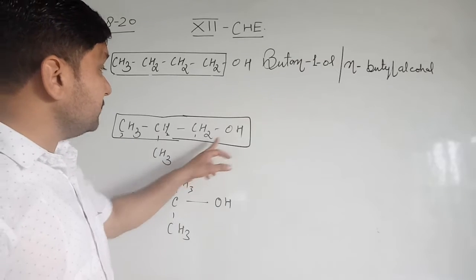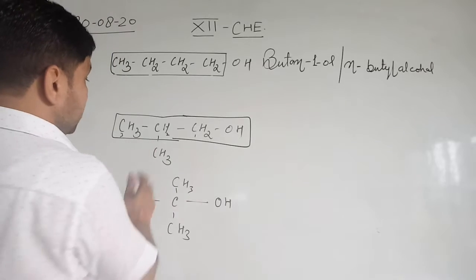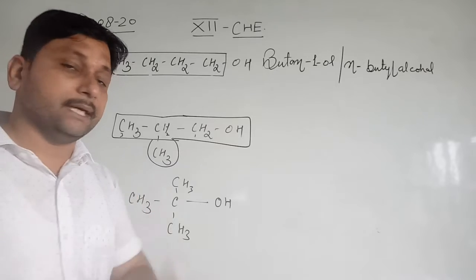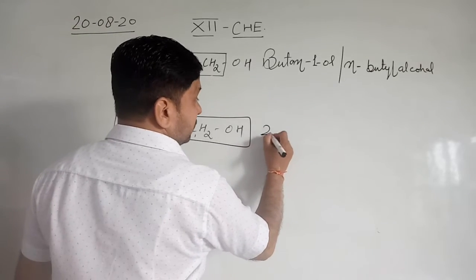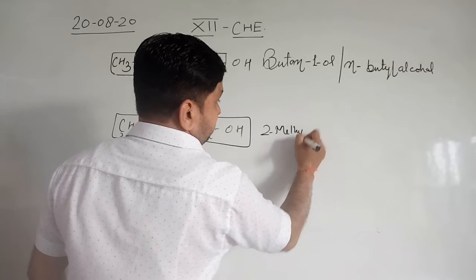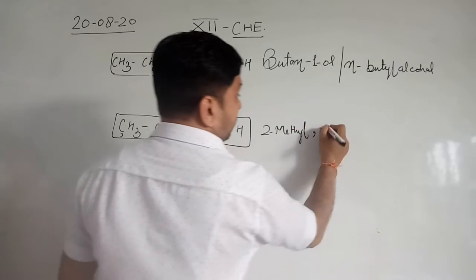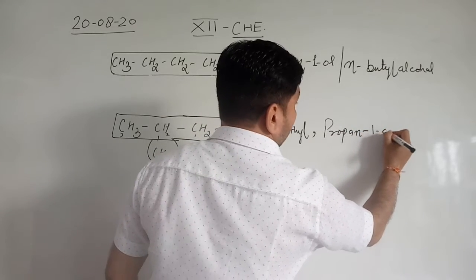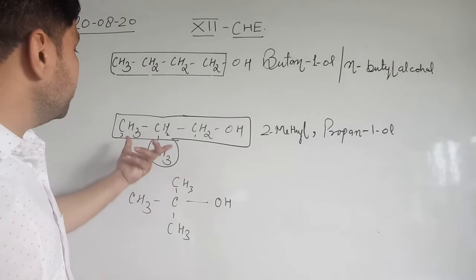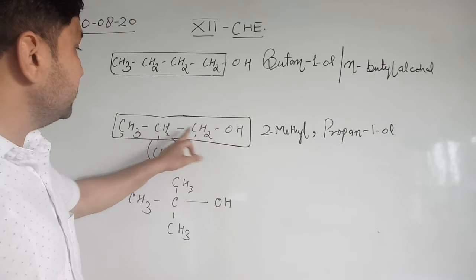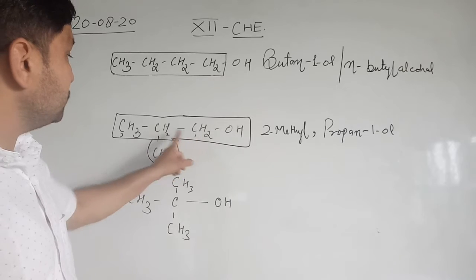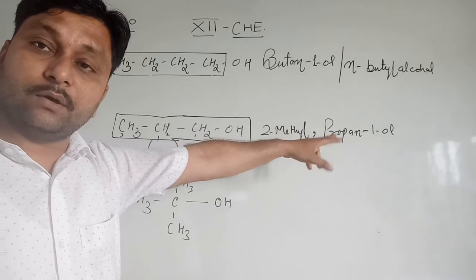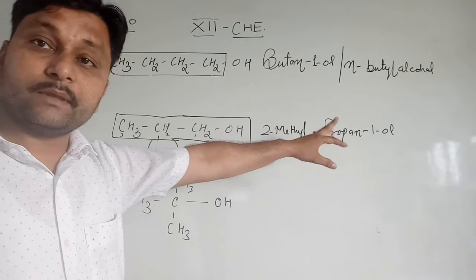Clear? It means the first carbon contains OH, and the second carbon contains a side chain that is known as methyl. One carbon alkyl group is known as methyl. It means we write here 2-methyl, clear, propane 1-ol. Clear? So this is the IUPAC name. The second carbon contains the methyl, the three carbons are prop, and the first carbon contains OH. That's why it's known as 2-methyl propane 1-ol.